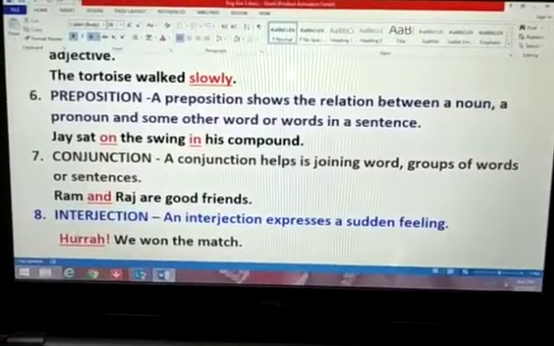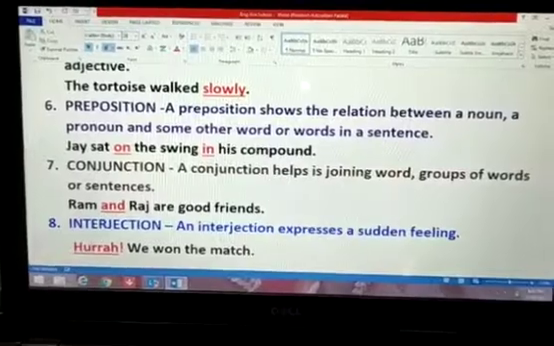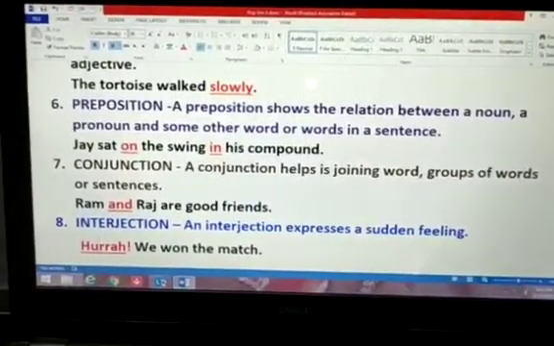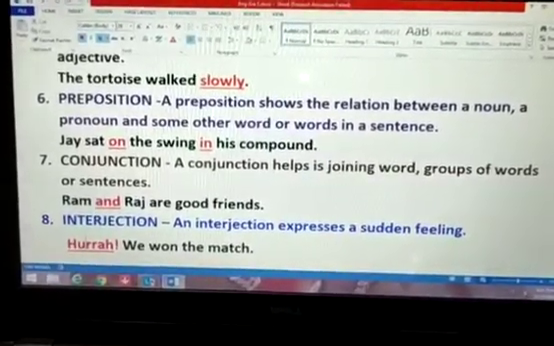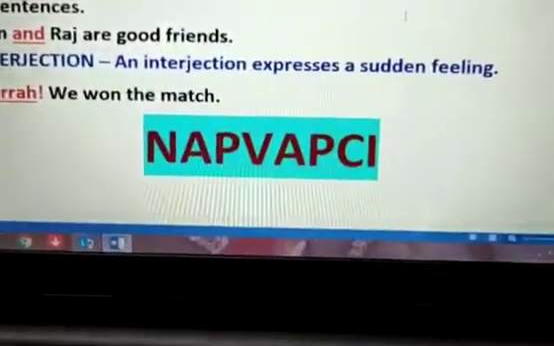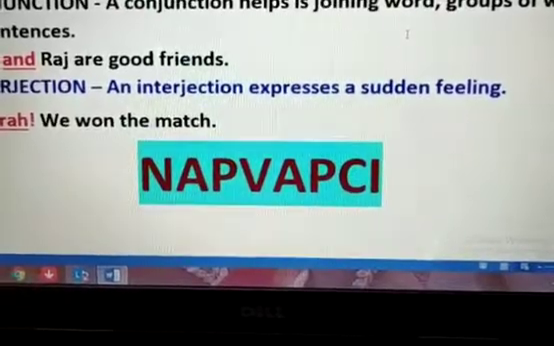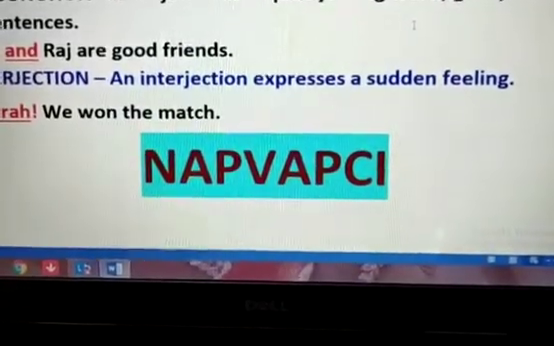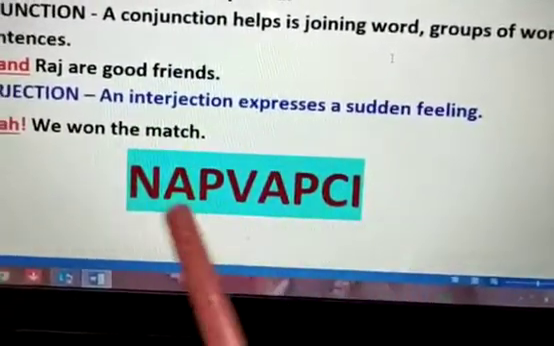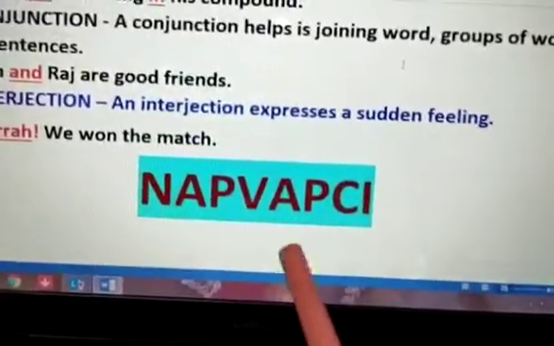Now students, I am going to give a quick trick, a small trick to remember the 8 parts of speech in one word only. So do you want to see that? Let's see. Now you can see this. What is this? NAP, VAP, CI. Shall I now pronounce this? This is NAP, VAP, CI. Now you just have to remember this NAP, VAP, CI. Then you will remember the 8 parts of speech.